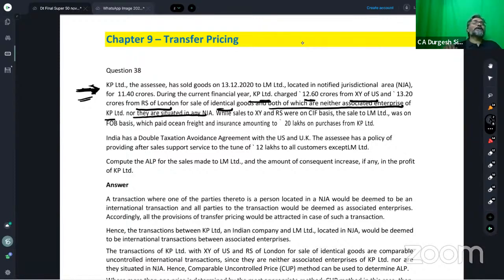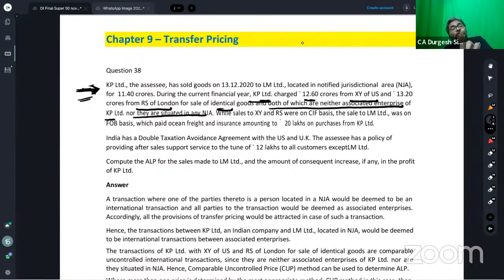Earlier, they used to give you an MCQ, and in the MCQ they used to ask how much TDS will be deducted, and the rate was 30%. Then the expenditure used to be disallowed for the amount you paid to the party located in the NJ. So those were the kinds of questions given for the NJ reference.